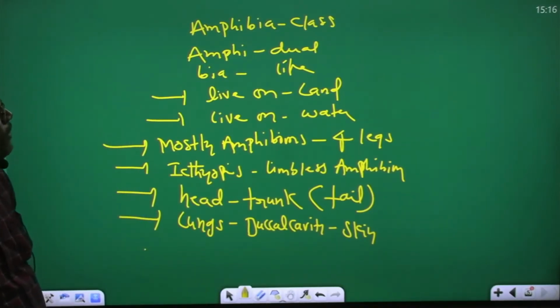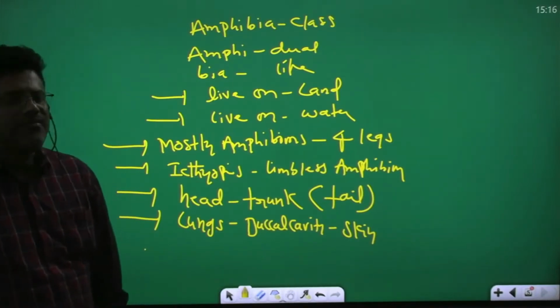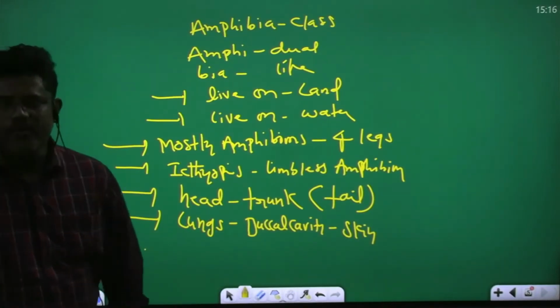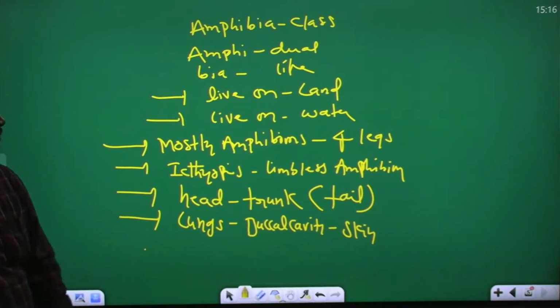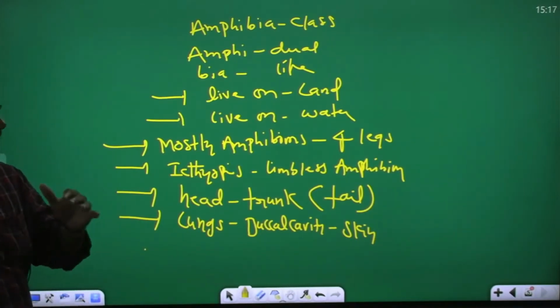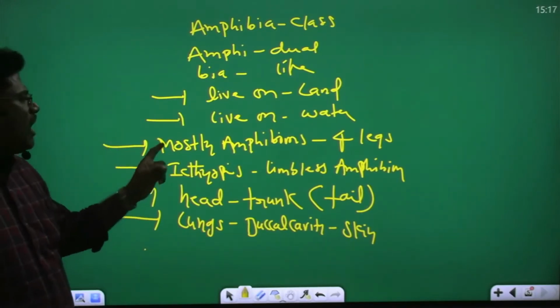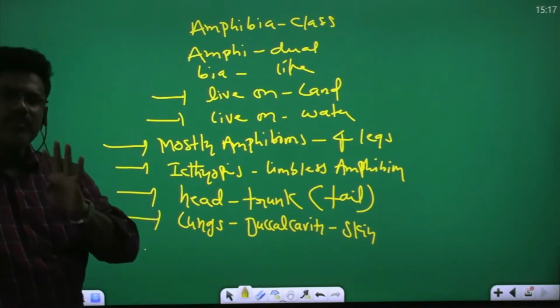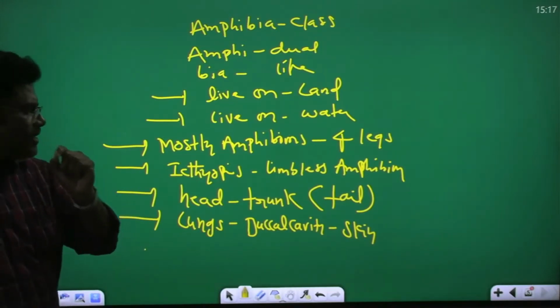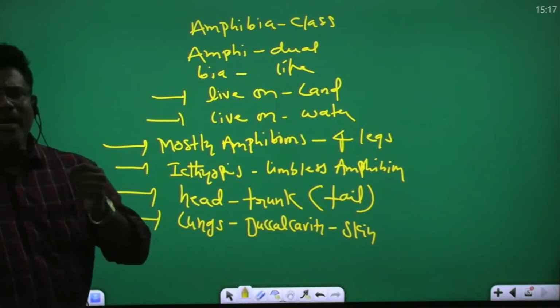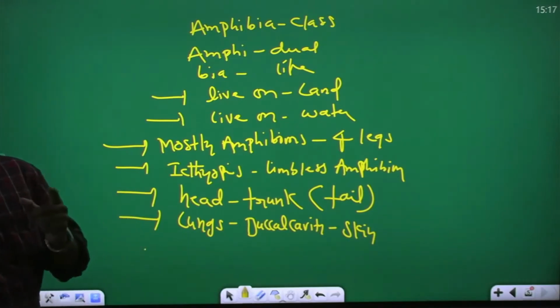Amphi means dual, bia means life. They have the dual life, which means they sometimes live on land and sometimes live in water, so they are terrestrial and aquatic. Mostly amphibians have four legs, but in ichthyophis, legs are absent, a limbless amphibian. Generally the body is divided into two parts, head and trunk.